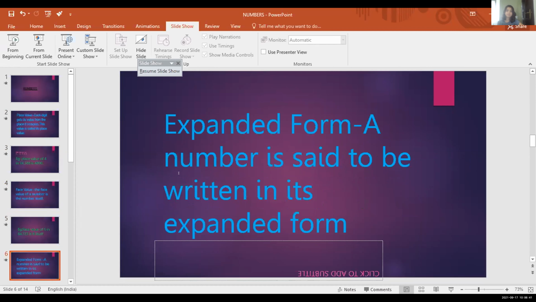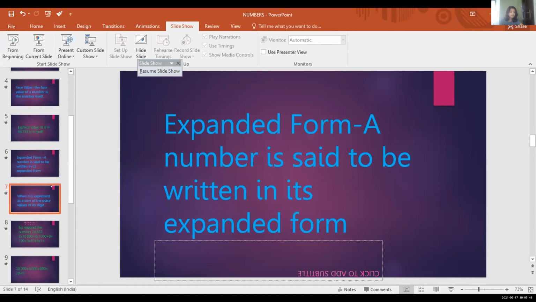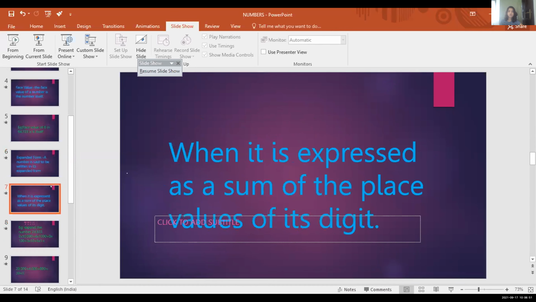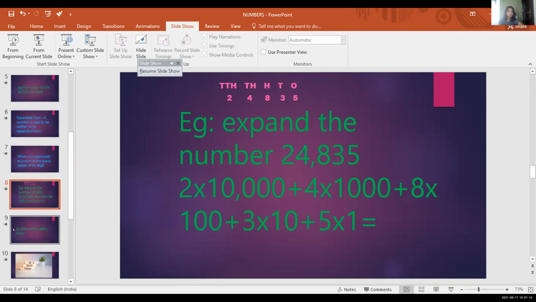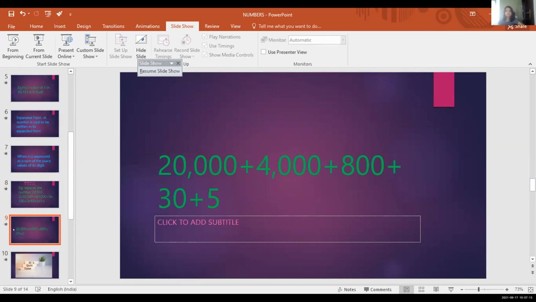Now we can learn about expanded form. A number is said to be written in its expanded form when it is expressed as a sum of the place values of its digits. Example, expanding number 24,835. 2 into 10,000 plus 4 into 1,000 plus 8 into 100 plus 3 into 10 plus 5 into 1 equals 20,000 plus 4,000 plus 800 plus 30 plus 5.